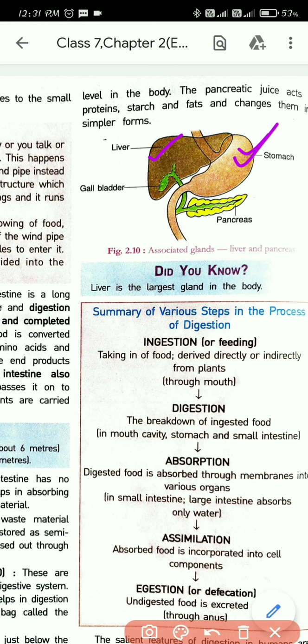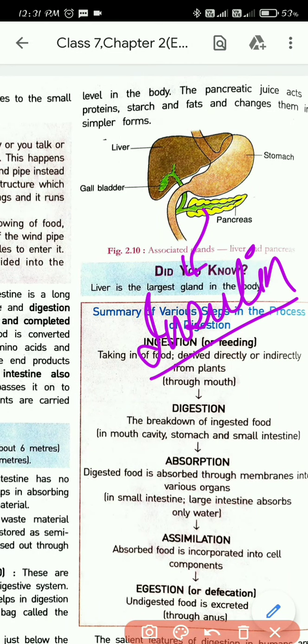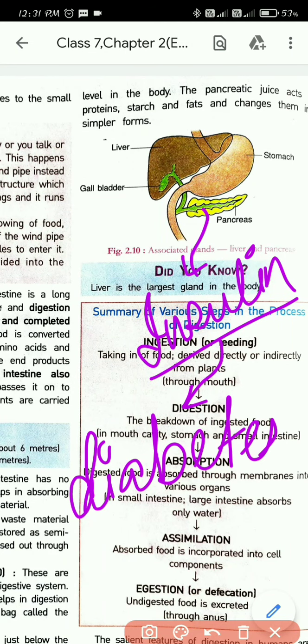What will happen if you are not able to produce enough insulin? If there is no insulin in your body, or if there is insufficient production of insulin, you will get a disease known as diabetes. I think most of you are very familiar with the name.